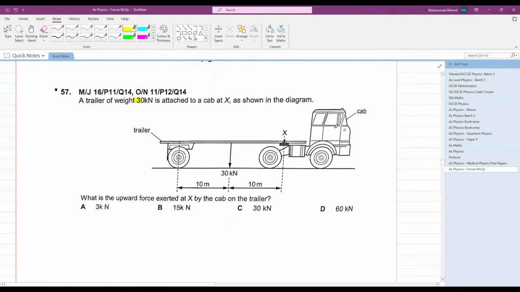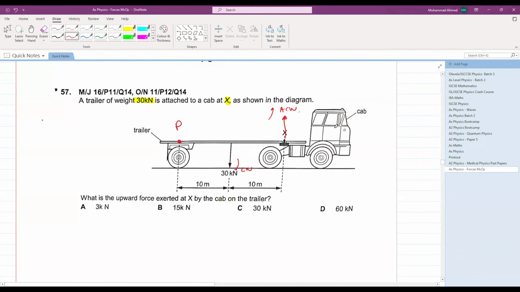Okay, let's see this question. A trailer of weight 30 kilonewton is attached to a cab at X as shown in the diagram. Perfect. What is the upward force exerted at X by the cab on the trailer? Okay, so we have to calculate the upward force exerted here. Perfect. Let's take this as a pivot. This 30 kilonewton force will cause a clockwise movement. This upward force will cause an anti-clockwise movement.